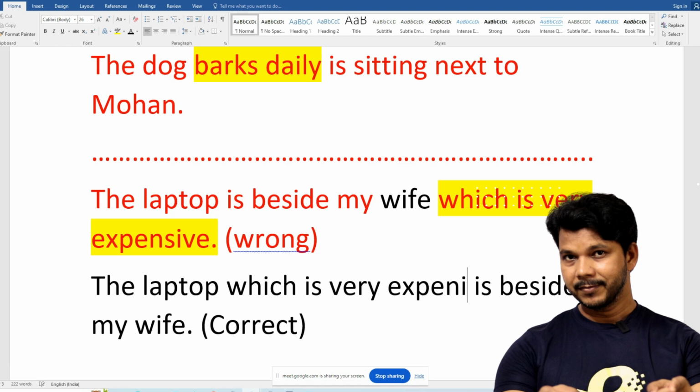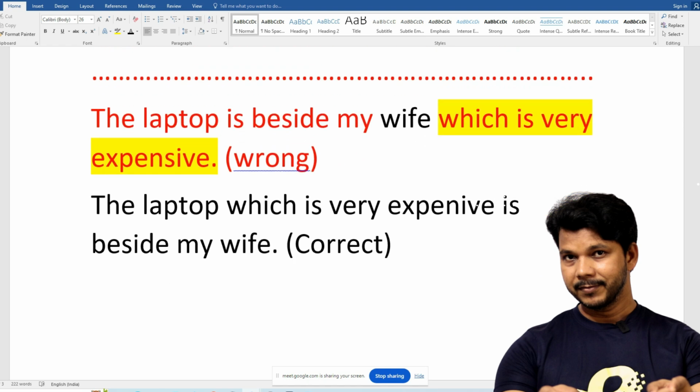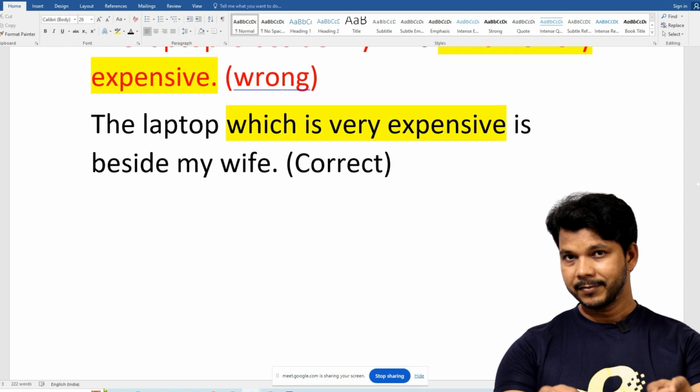Any mistake can take place while you speak English. The laptop which is very expensive, this is the extra information about the laptop. That is why it is just next to the laptop only. Okay.